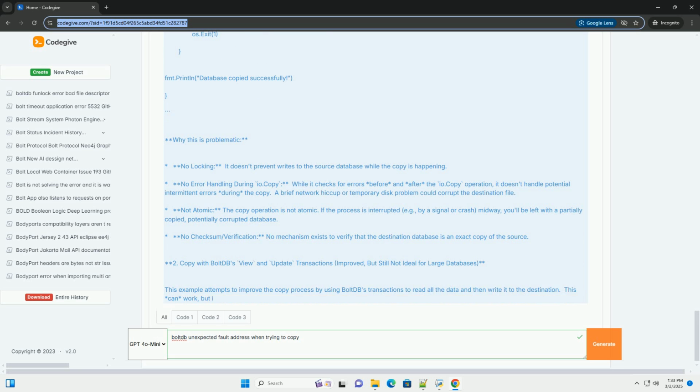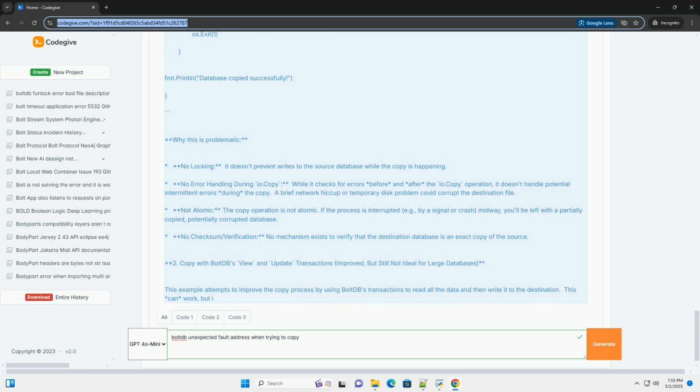Snapshotting: use operating system level snapshotting capabilities, if available, to create a consistent snapshot of the volume containing the BoltDB database. This can be a very efficient way to create a consistent backup without blocking writes. Examples include LVM snapshots on Linux and Volume Shadow Copy Service, VSS, on Windows.